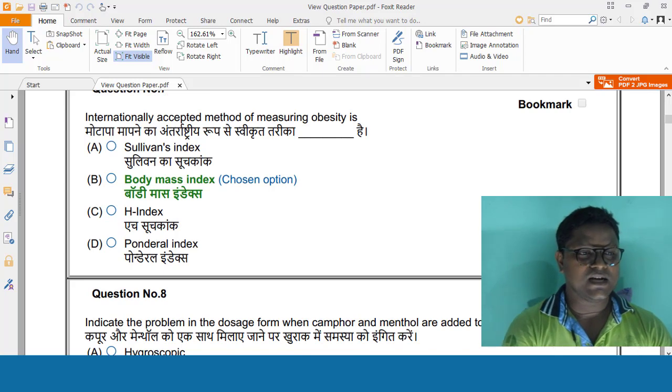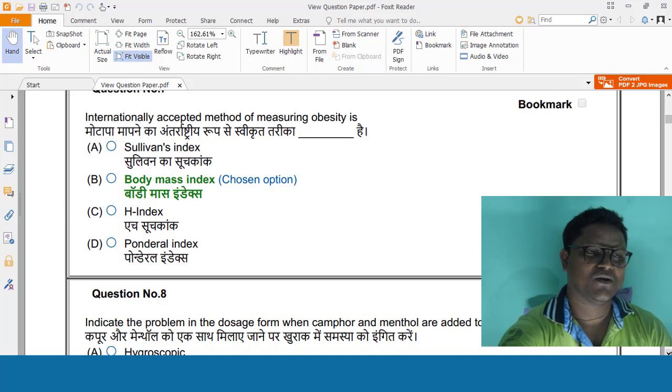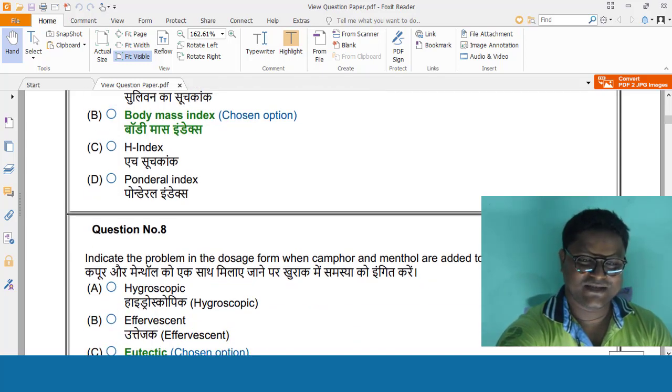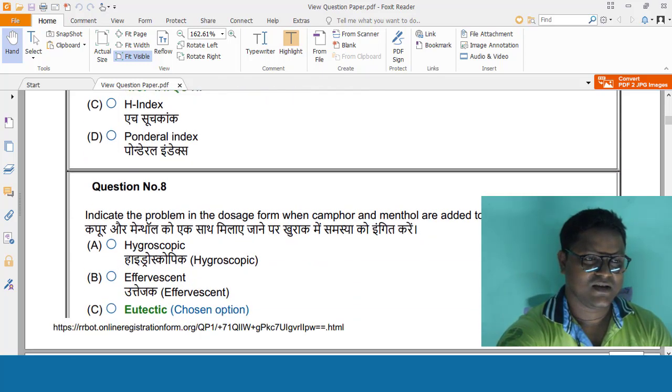Internationally accepted method for measuring obesity, you know it better, BMI or body mass index. Next question